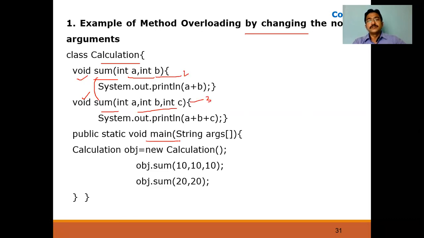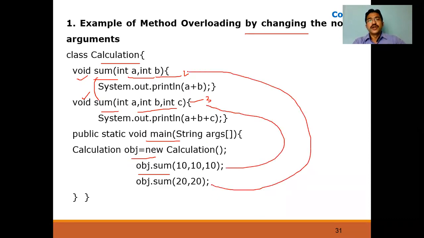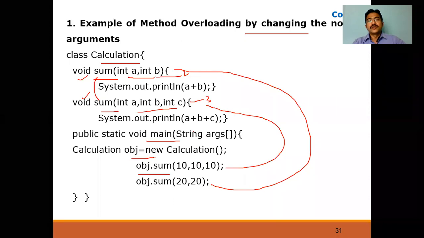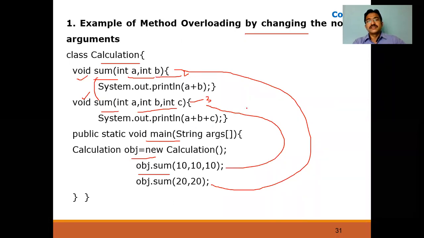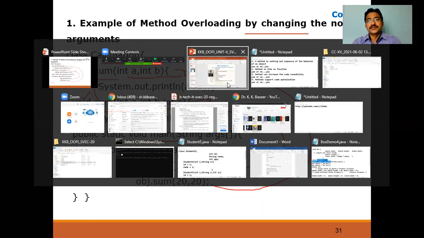Now I'm writing the main method. I'm creating an object for the class Calculation. The object name dot sum: this is a 3 parameter call, so it goes to the 3 parameter method. This is a 2 parameter call, so it goes to the 2 parameter method. So the output of a plus b plus c is 30, and the output of 20 plus 20 is 40. It will display like this. Okay, and we will run the program Calculation.